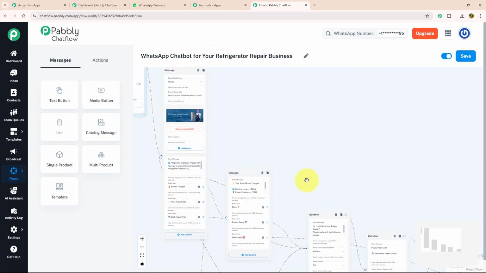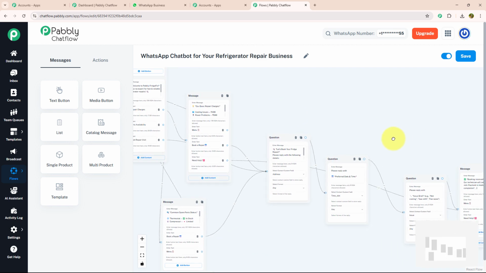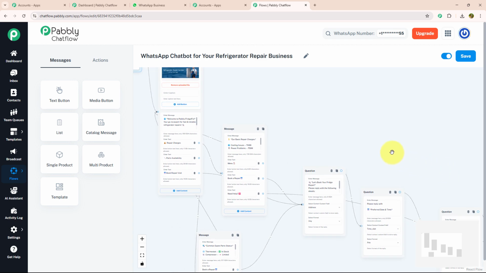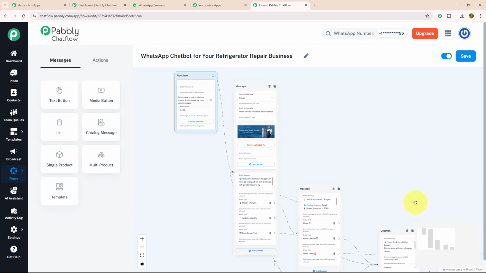Now as you can see, I have entered all the desired information that would be needed to run a chatbot for refrigerator repair business using Pabbly chat flow. On the last step, don't forget to active your flow and save it. As you can see, I got a message that flow updated successfully. That means my flow is ready to run in real time.